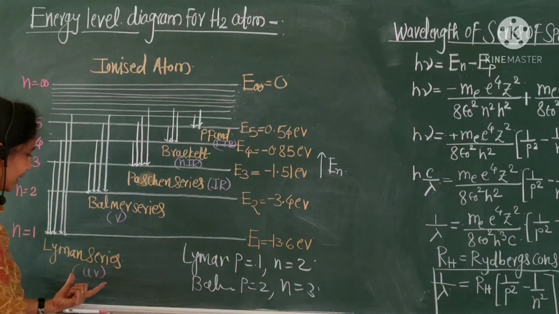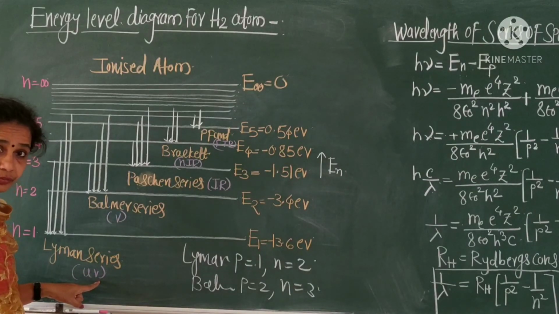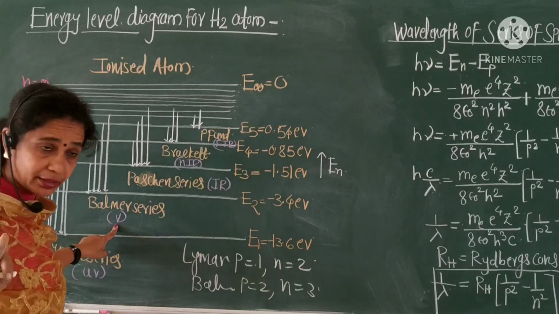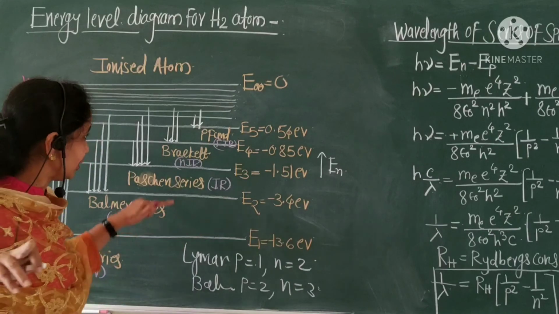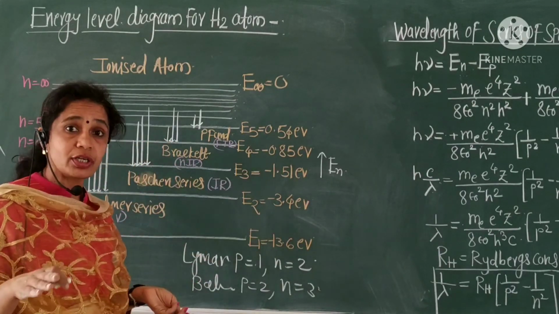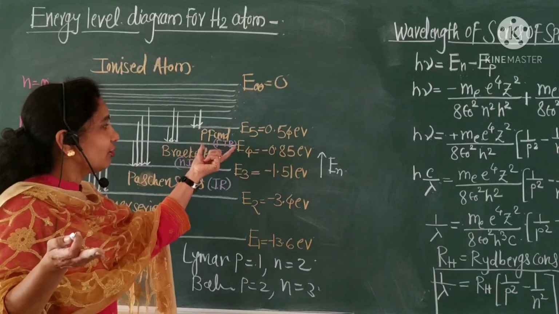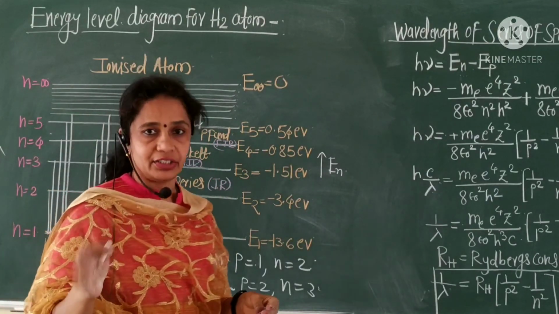Then this Lyman series is observed in the ultraviolet region. The Balmer series is observed in the visible region. The Paschen series is observed in the infrared region. The Brackett series is observed in the near infrared region, and the Pfund series is observed in the far infrared region.